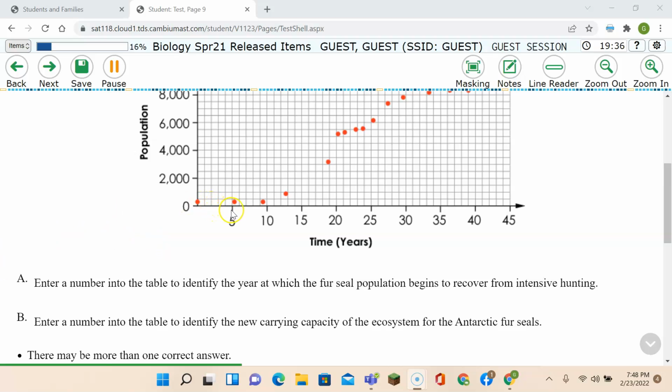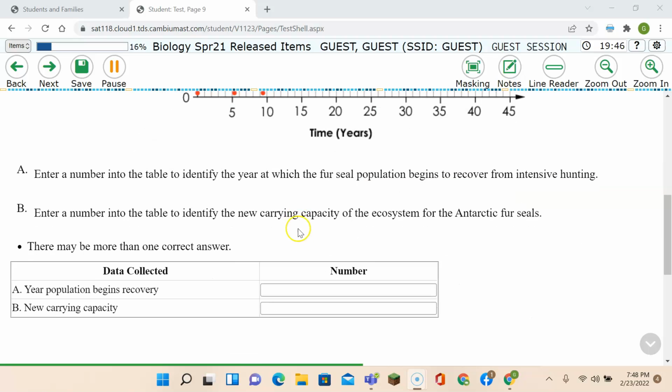So if we look here, we can see it's starting to go up here. So this would be 11, 12, and right at 13. So I would say the year the population recovery began was year 13.